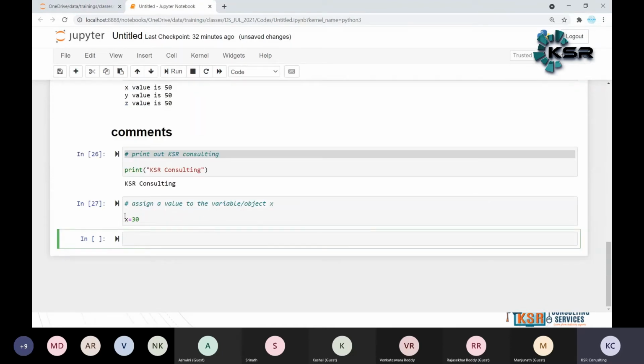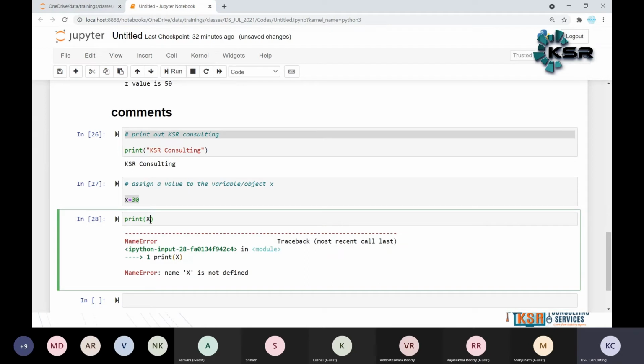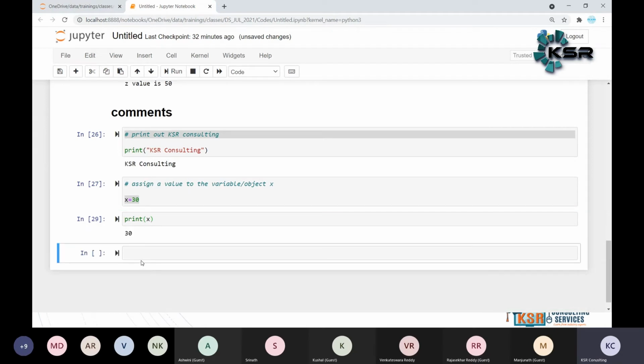If we write x equal to 30, they will read it as assigning a value to the variable or object x, where 30 is the value. That's how we read the comment. Then print of x, with x a small letter, gives the 30 of the given data.